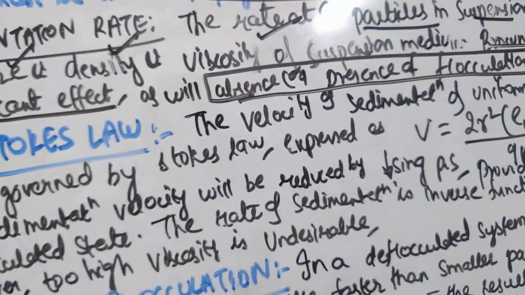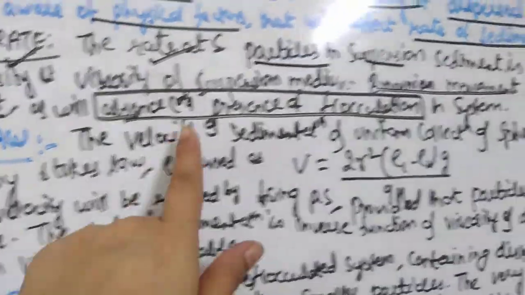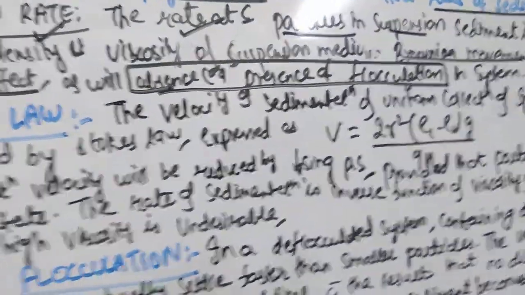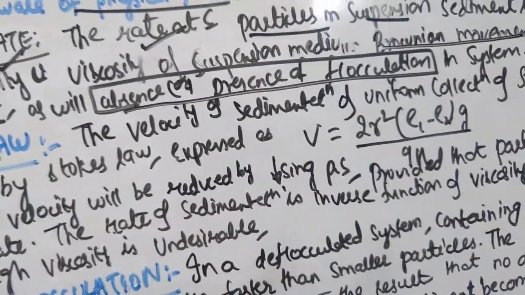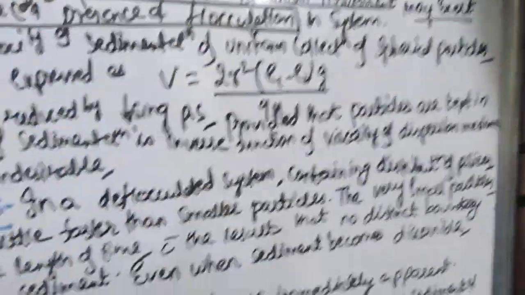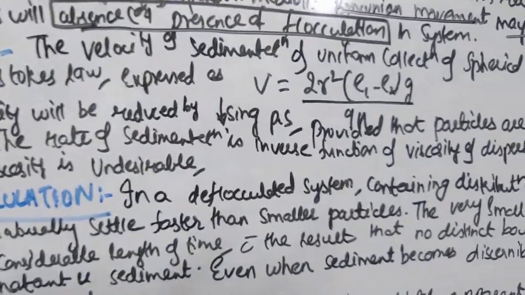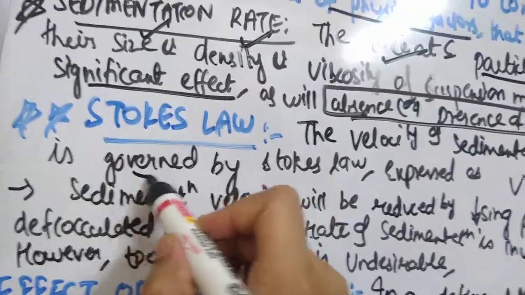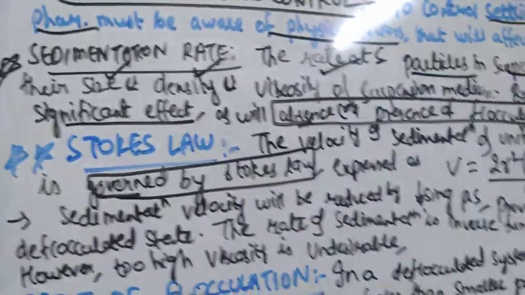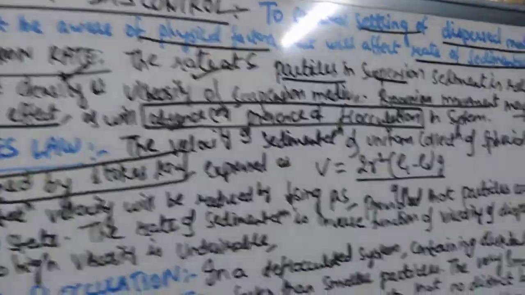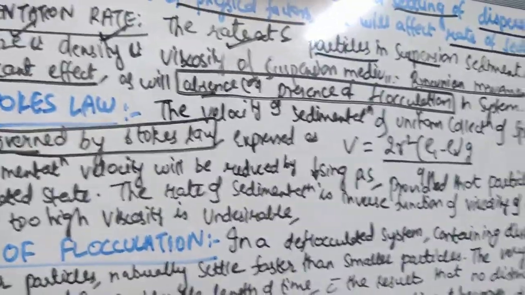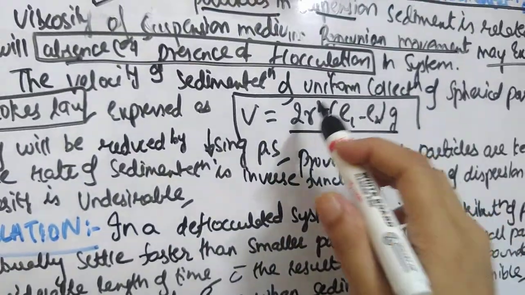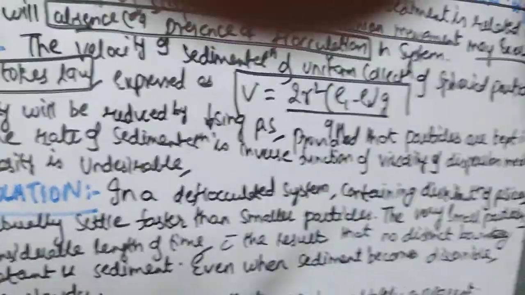In order to express the velocity of sedimentation of a uniform collection of spherical particles, it is governed by the Stokes law. There are many spherical particles in a suspension, not just one single particle, so there is a collection of particles. For that collection of particles, the velocity of sedimentation, the rate at which they settle, is given by the Stokes law, expressed as V is equal to 2r square into rho 1 minus rho 2 into g by 9 eta.